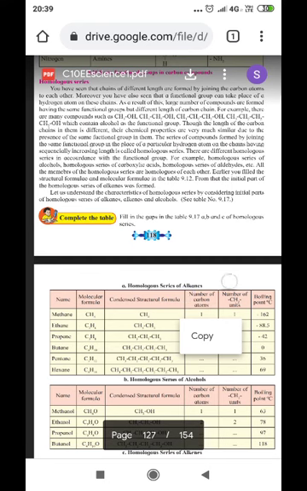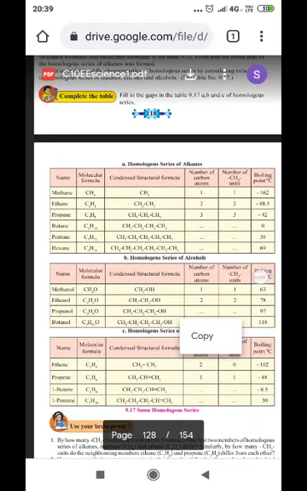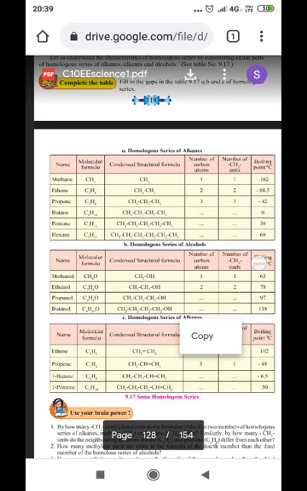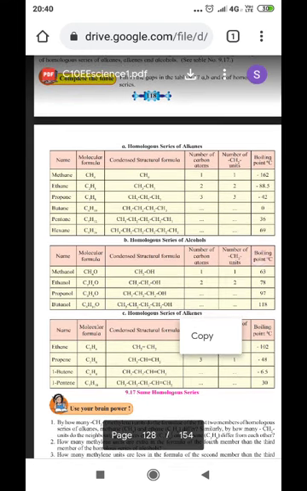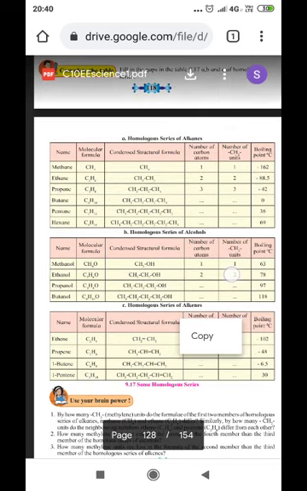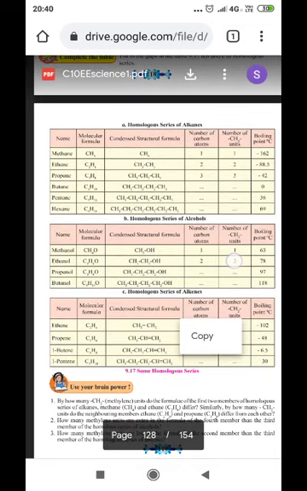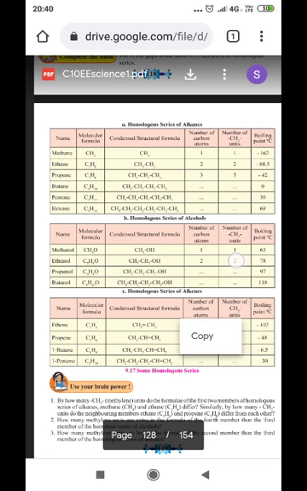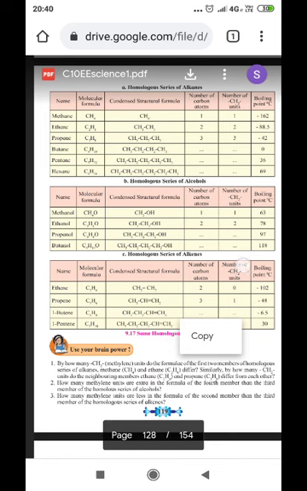You can see in the table now the homologous series of alkanes. Here, the number of carbon: in the first one it is 1, therefore one carbon is there, so it is written as 1. 2 carbon is there, it is written as 2. 3 carbon is there, it is written as 3. As the number of carbon is increasing, the boiling point is also increasing slowly and sequentially. In the next will be 4 carbons, 5 carbons and 6 carbons, and the methyl group also has increased accordingly, 4, 5, 6. That is the homologous series of alkanes.